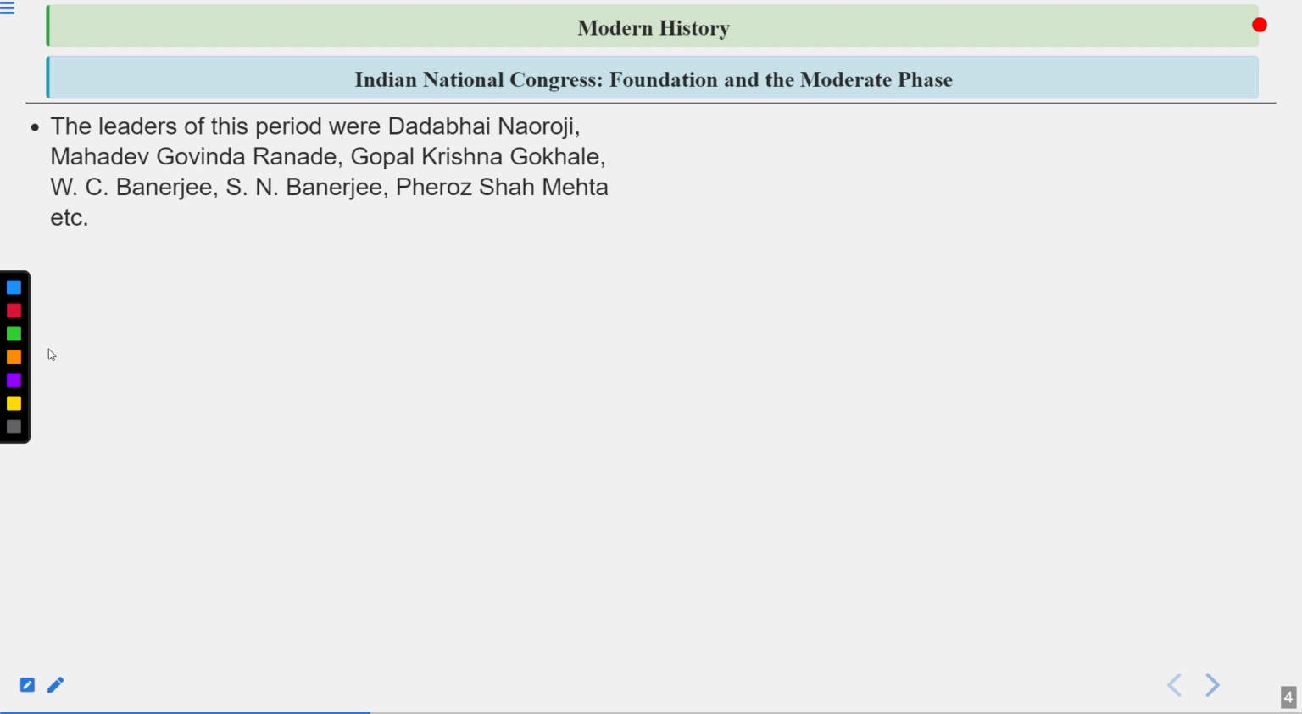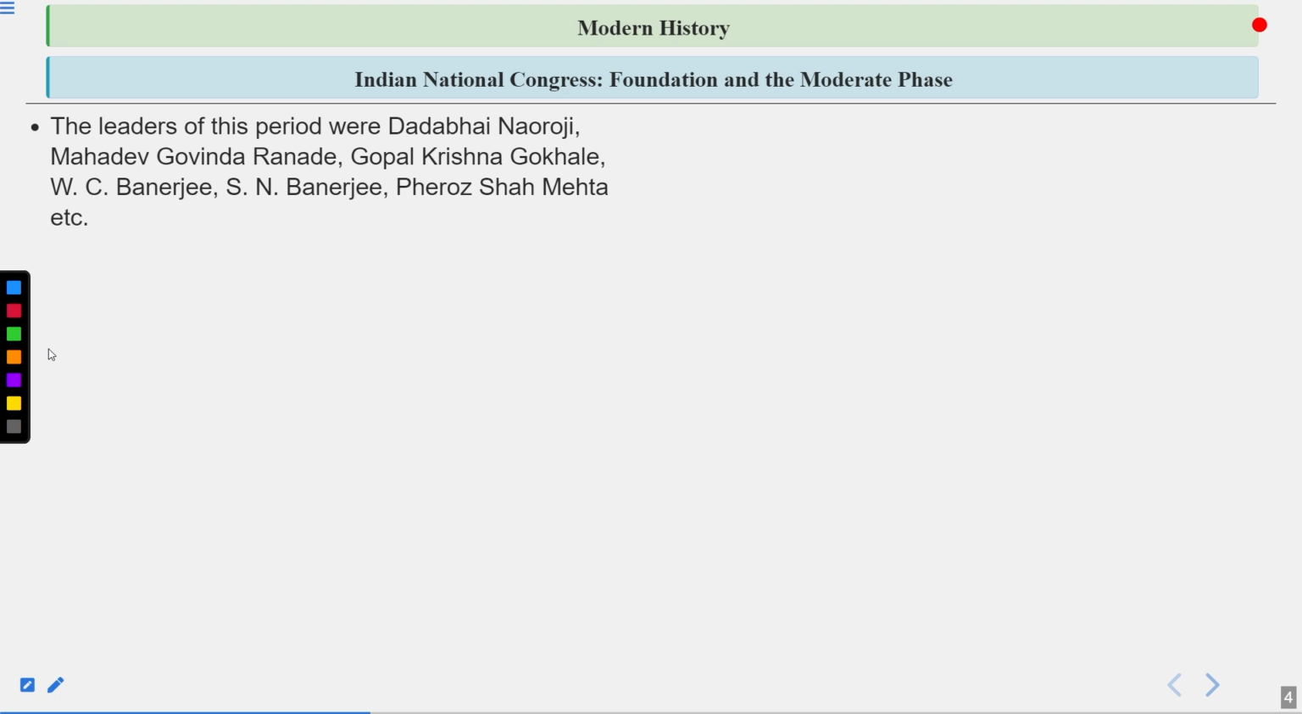So the leaders of this period were Dadabhai Naoroji, Mahadev Govind Ranade, Gopal Krishna Gokhale, W.C. Banerjee, S.N. Banerjee, Firoz Shah Mehta, etc. So if we talk about the Indian National Congress, first of all, the word Congress was given by Mr. Dadabhai Naoroji. Congress means a large meeting.